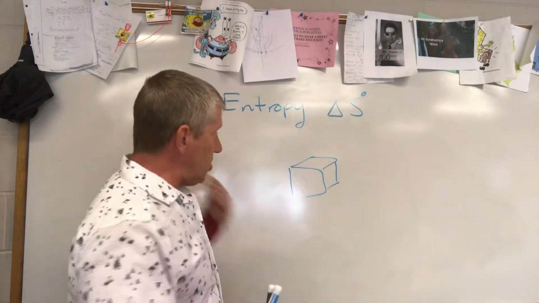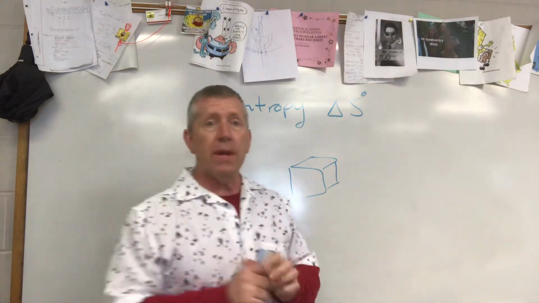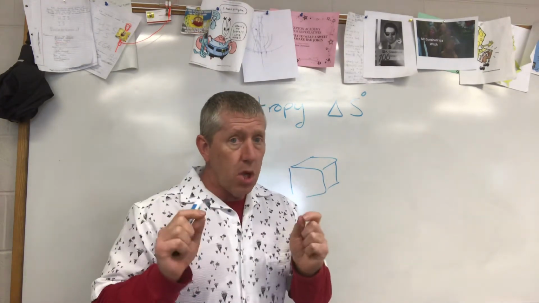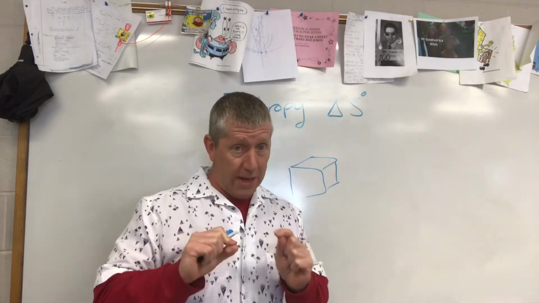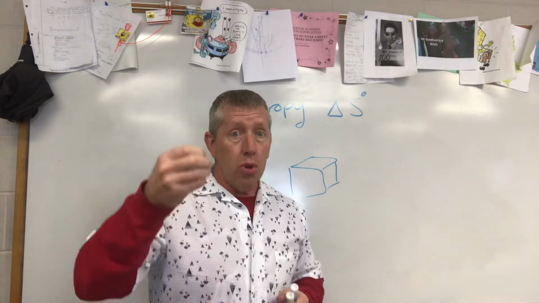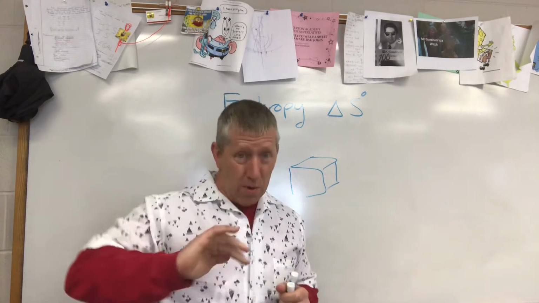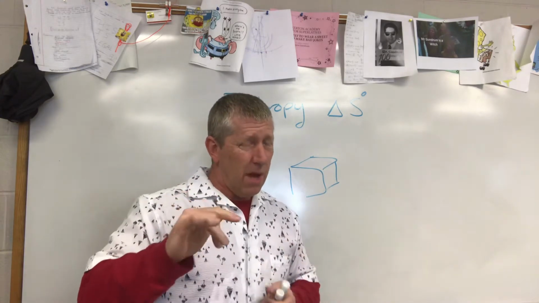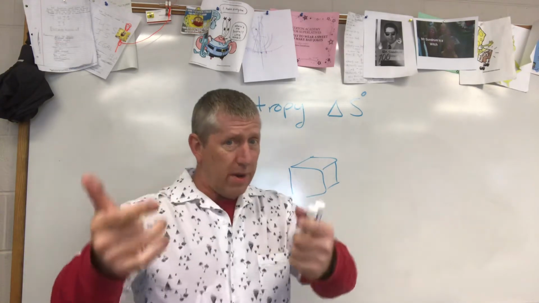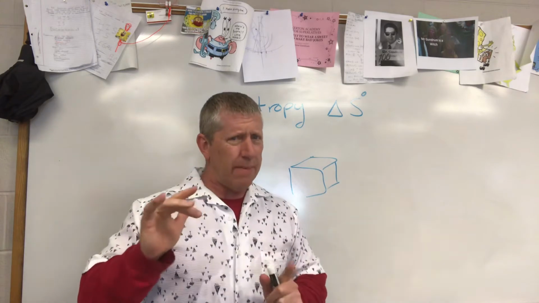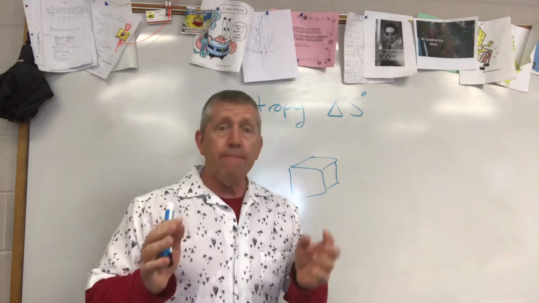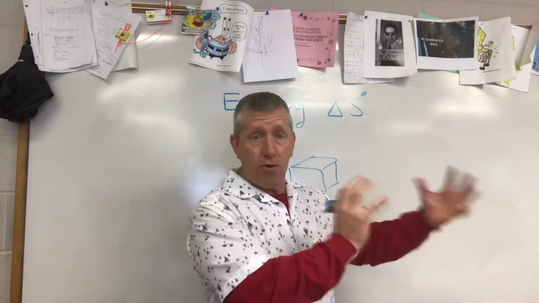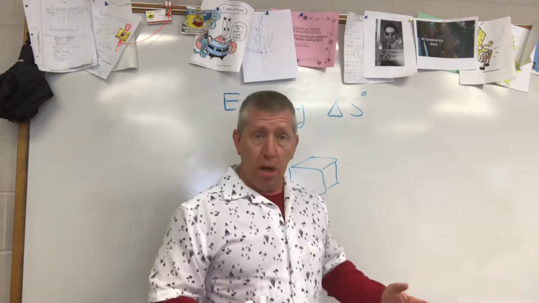When you go from solid, now this is kind of weird, we've got to think about how this works. A solid has low entropy, in other words, low disorganization, because it's organized. So low entropy means it's organized. It's a little weird, so we've got to think about that. A solid has low entropy, where a gas has high entropy, very all over the place, and a liquid is somewhere in between.